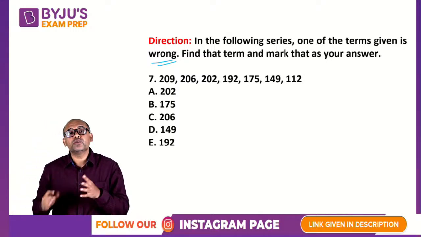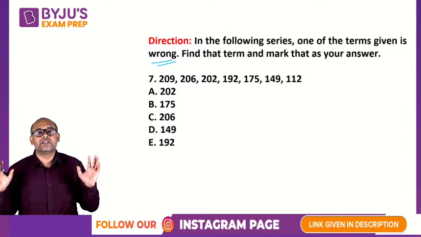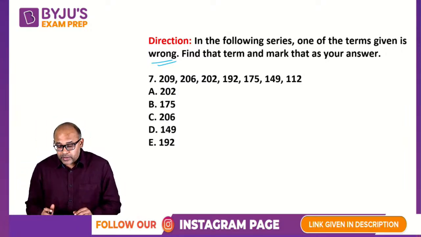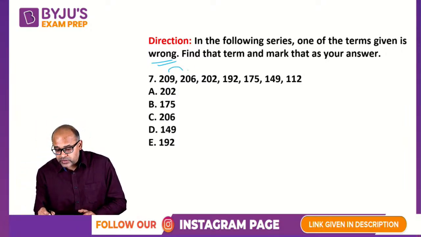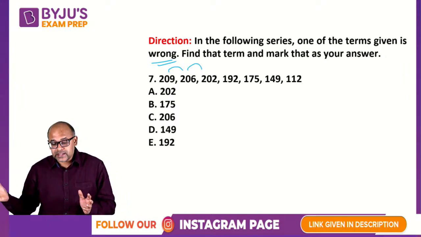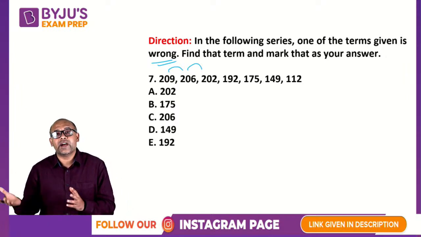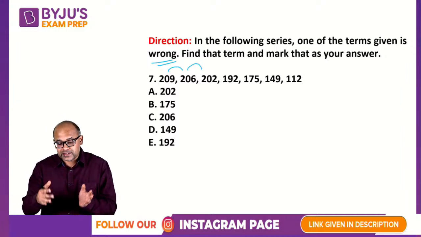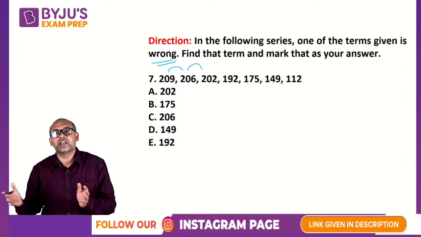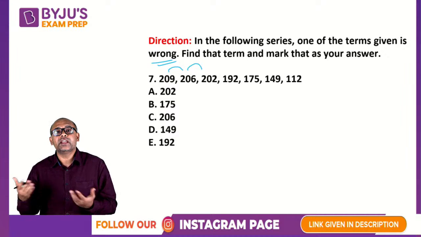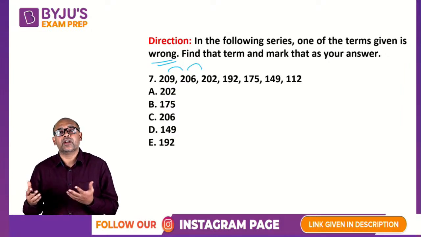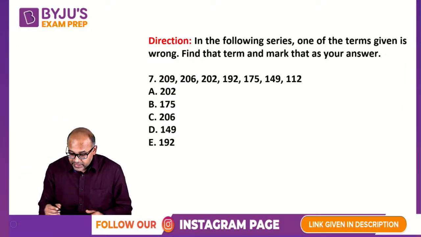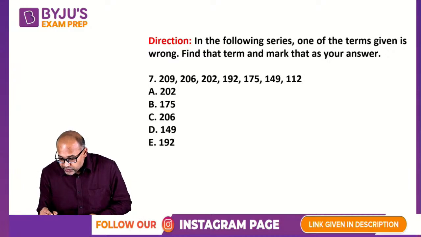I will use my basic idea. I'll start with the basic difference. That's usually what I start with. It looks like a decreasing series. They're not dividing, they're not multiplying, it is just decreasing. So when it is usually decreasing without a factor, I will take it as a subtraction and see what happens. My series: 209 to 206, the difference is 3.